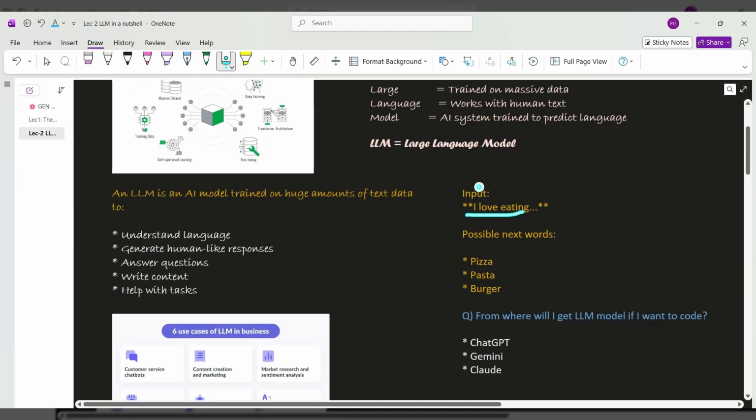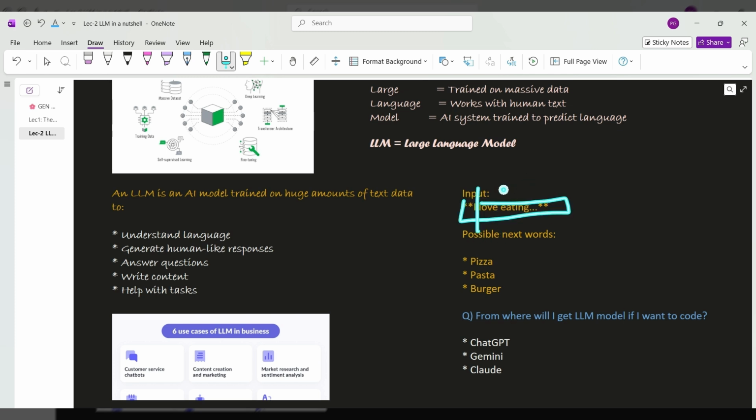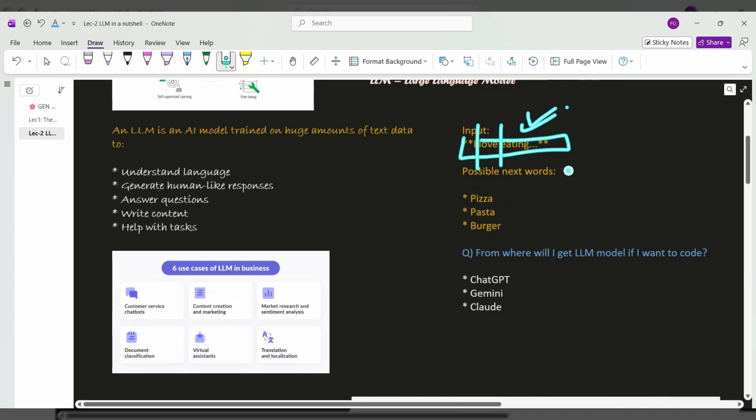First of all, when we have a statement, like the sentence "I love eating", we try to break this sentence into characters, into words. In this Gen AI concept, whatever language we study, like we have specific annotations in Spring Boot, here also we have a name for these characters and words. These are known as tokens. So I am dividing this sentence into tokens. I am doing chunking. So here is where chunking comes in. It is a whole concept, and I'll make sure that you understand it in further videos.